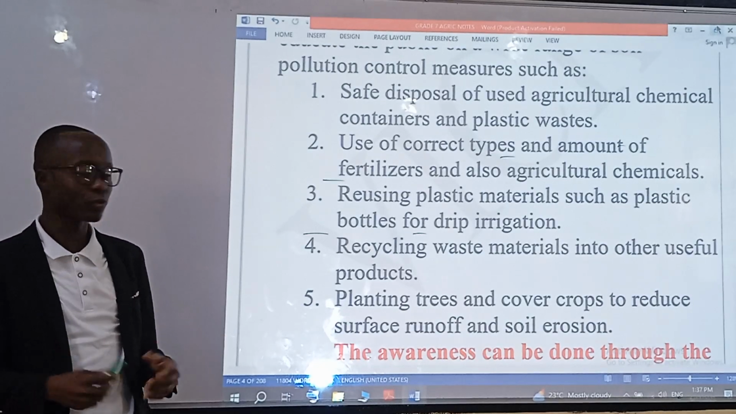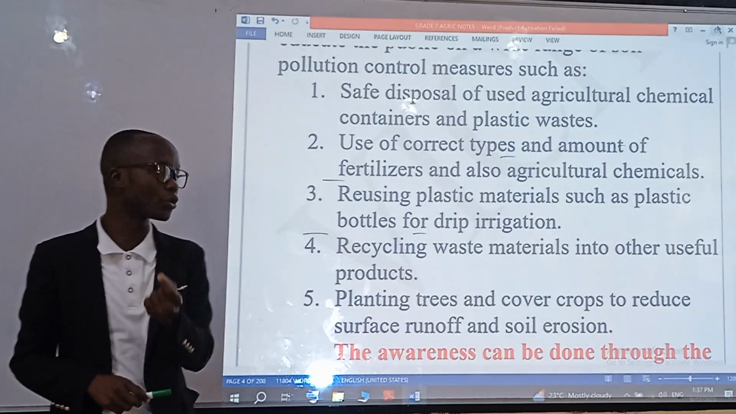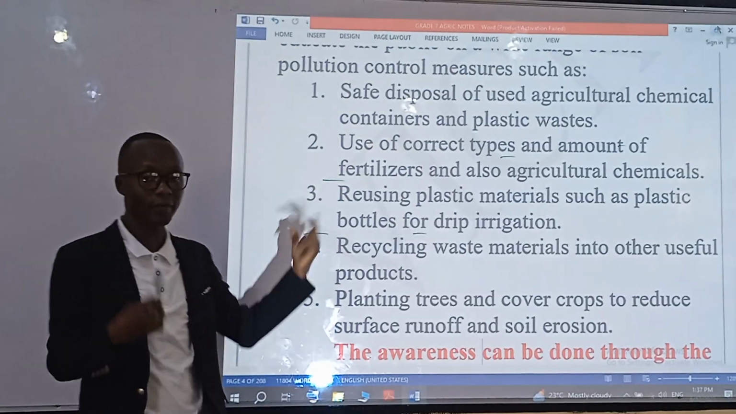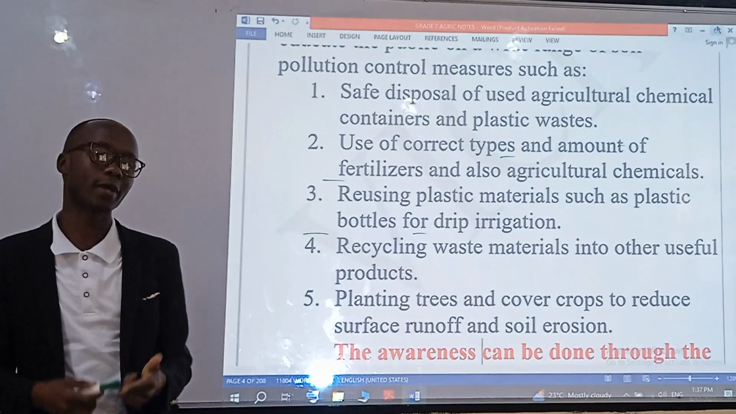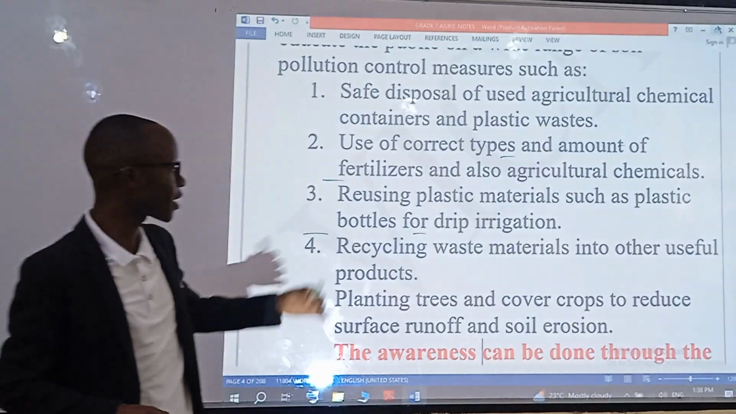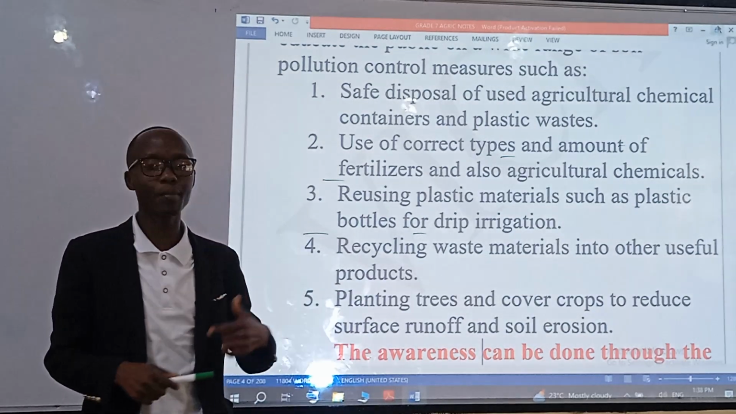And any learner should be very keen with reusing and recycling. You should be in a position to differentiate them clearly without getting mixed up. Reusing, we've seen, is using an item that we used to do another function or to serve another purpose. But recycling is refining that material that has already been used to come up with a new product.